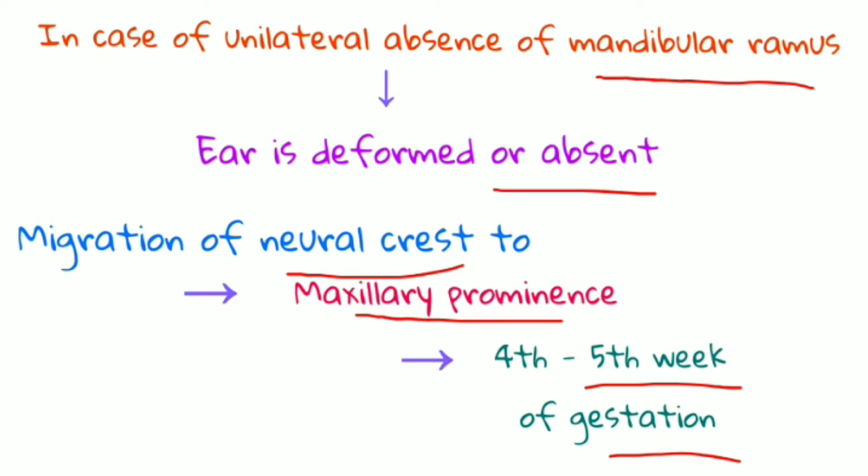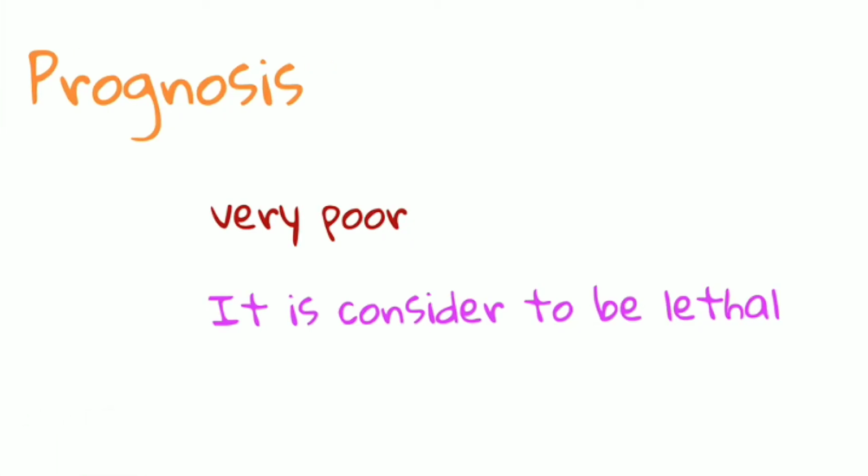Because of that, the ear is deformed or absent, and if it is present, it is abnormally placed. As you can see in this picture, the mandible is absent. Because of that, there is no proper guidance, and you can see the ear is formed towards the neck instead of its original position.